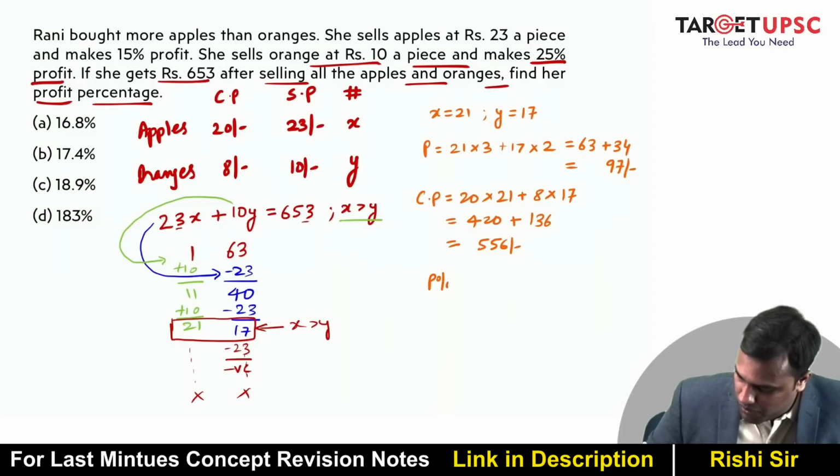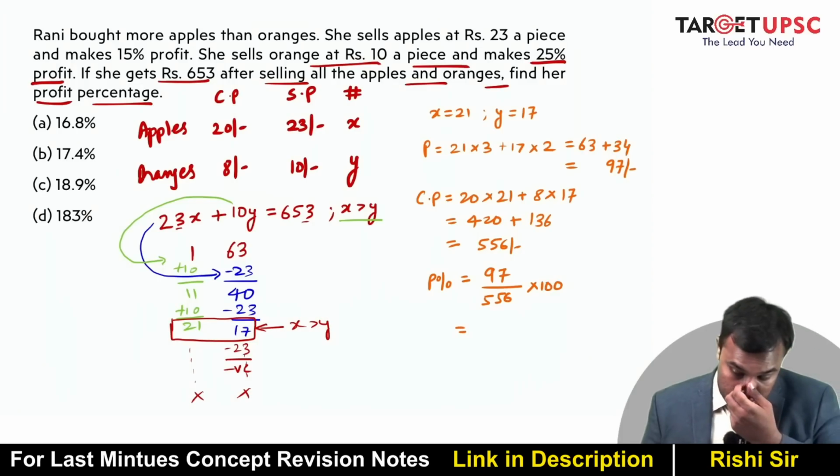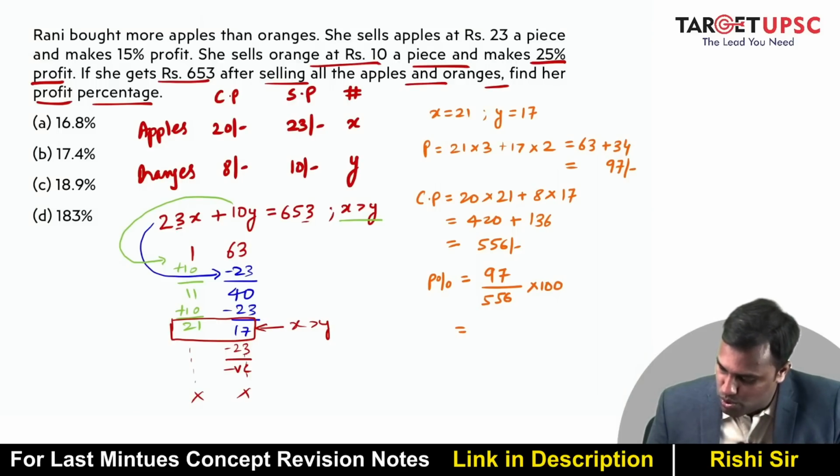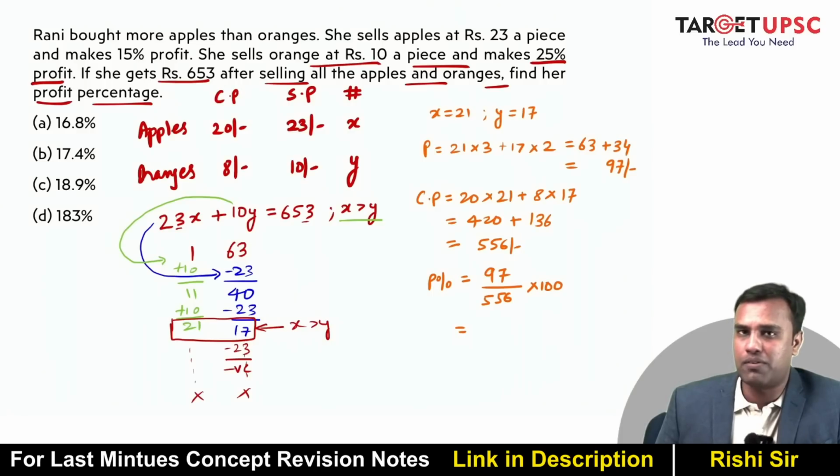So what will be the profit percentage? Profit percentage is 97 upon 556 into 100. So what is 97 upon 556? This is more or less close to 100 by 550. Right? 100 by 550 is what? 200 by 11.